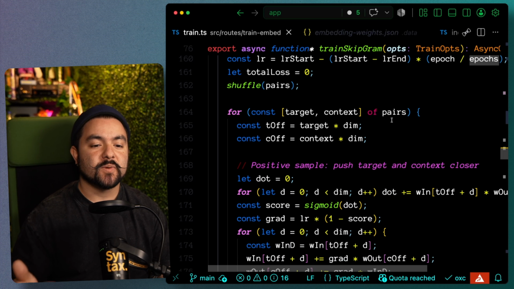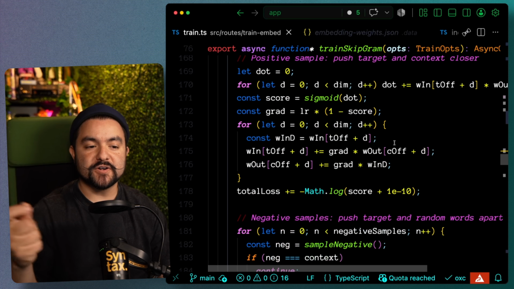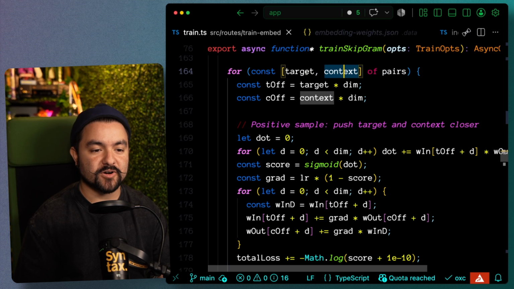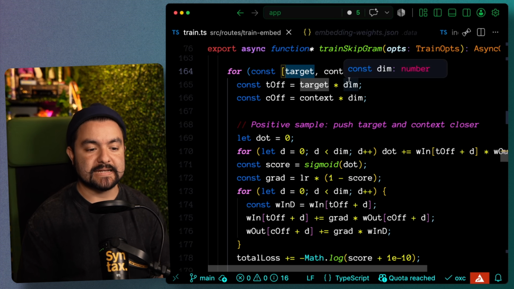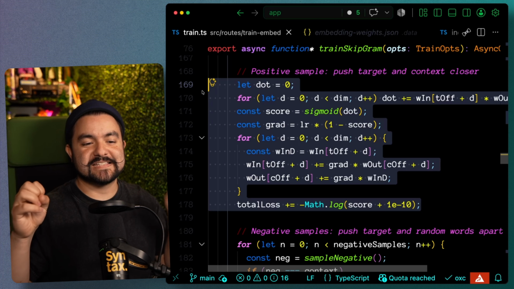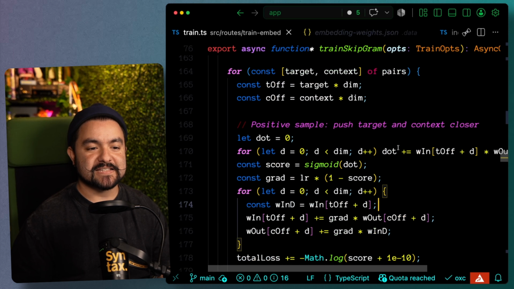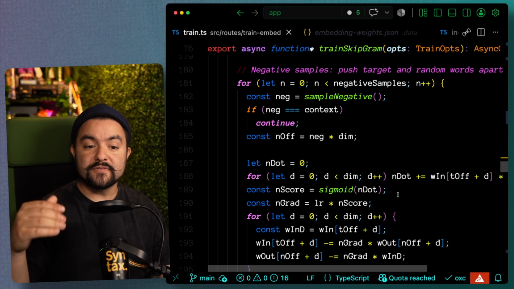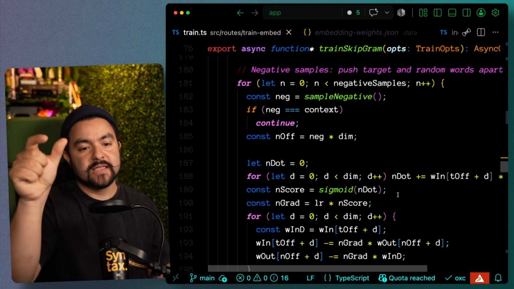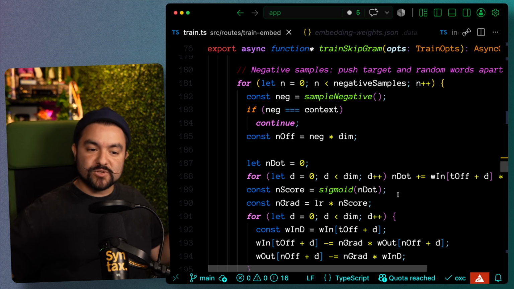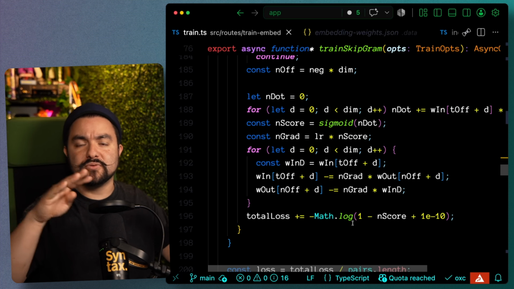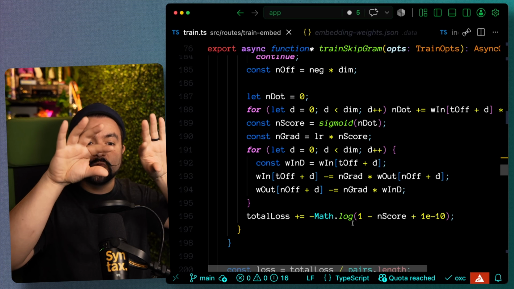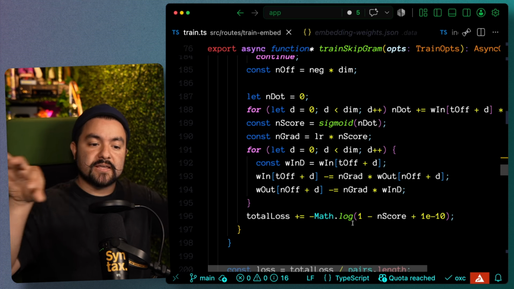So for each epoch, we're going to take all of our pairs of words, and our first step is to push the target and the context closer together. So all of the pairs of words that appear next to each other are going to be somehow related. So our backpropagation, in a sense here, our way of nudging these values, is to say if those two words are close together, we're going to push their vectors closer together. And then we also do the opposite. So for every vocabulary word that never appears next to that given word in our training data set, we push those vectors further away. So we kind of have this push and pull on each epoch where all of the words that are related, their vectors start to get closer and closer together, and all of the words that are unrelated, that is, they never appear next to each other, get pushed further and further apart.